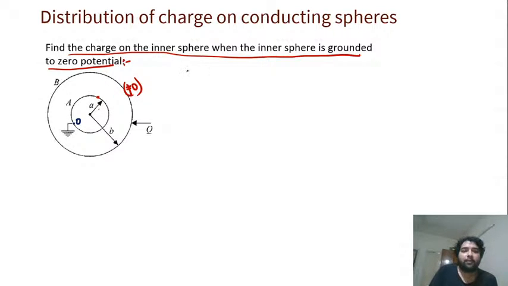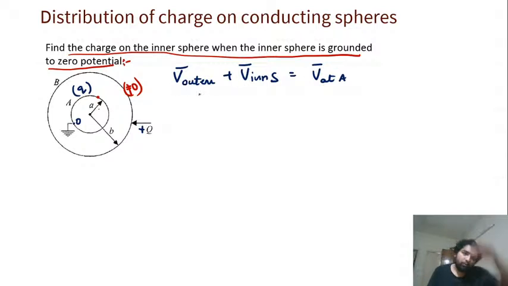So first, due to the outer sphere, sphere B. The outer sphere has charge plus Q, so here we put small q. Let's say that because of grounding, a small charge q comes from the ground to there. Now, the potential due to the outer sphere plus the potential due to the inner sphere will be the total potential at A. The outer sphere's potential will come and the inner sphere's potential will also come, and together the potential at A will be equal to zero.